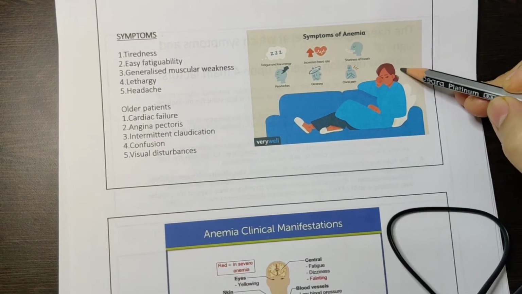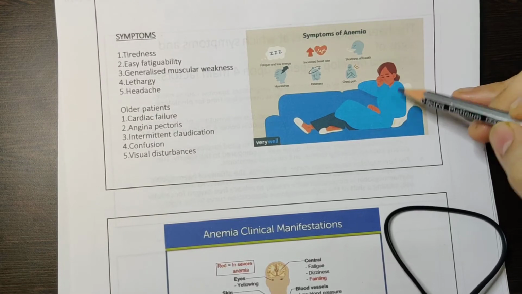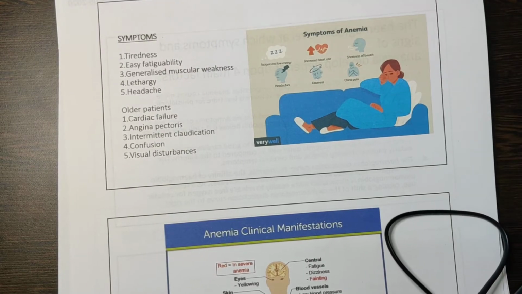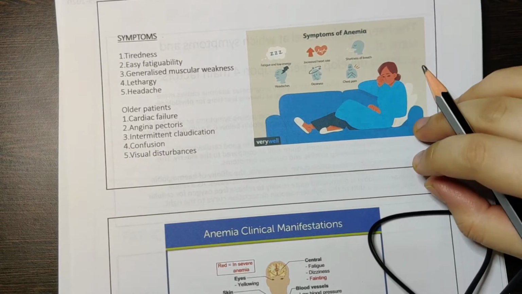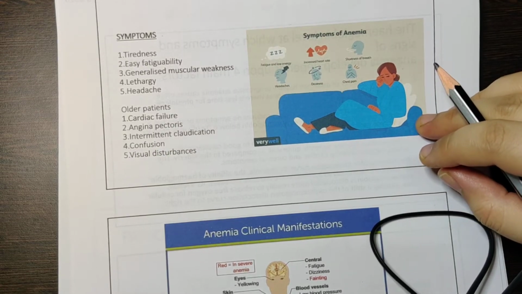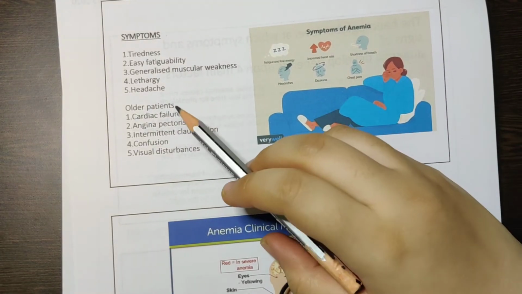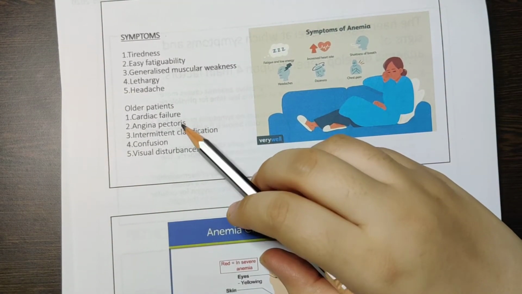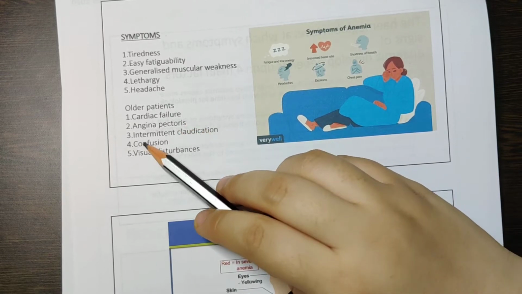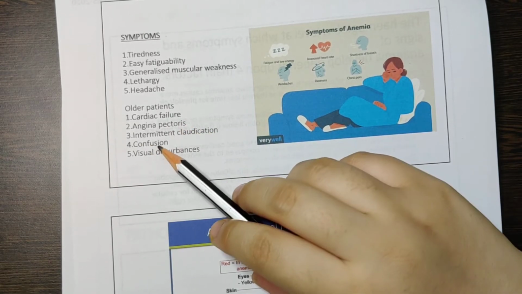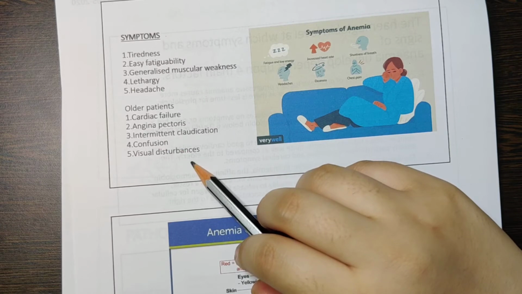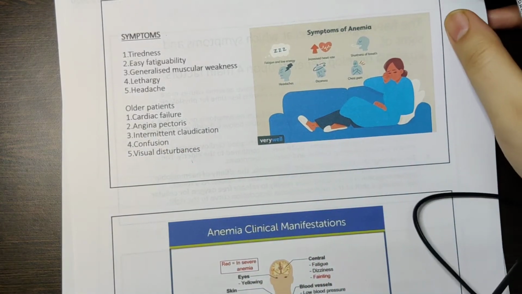A person here is tired. Easy fatigability means if she even gets up to do something, she'll become tired very soon and come back to rest. So tired, easy fatigability, you'll have muscular weakness, lethargy and headache. Then in older patients you can also have cardiac failure, angina pectoris which is chest pain, intermittent claudication, some kind of confusion and visual disturbances. Okay, so remember these symptoms.